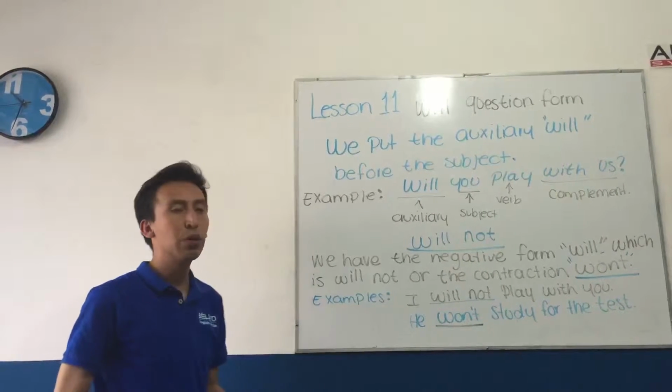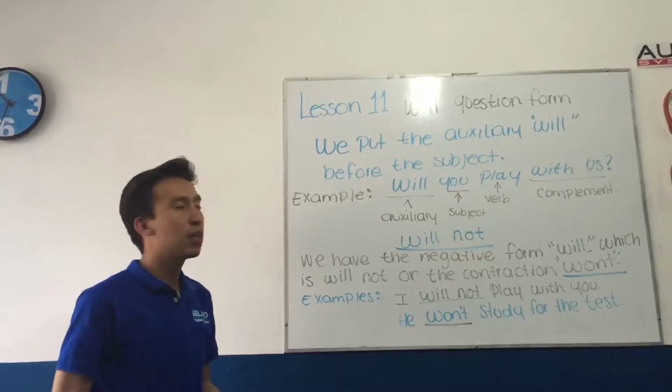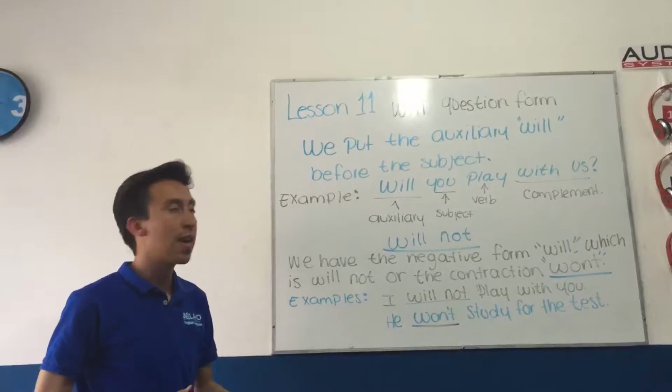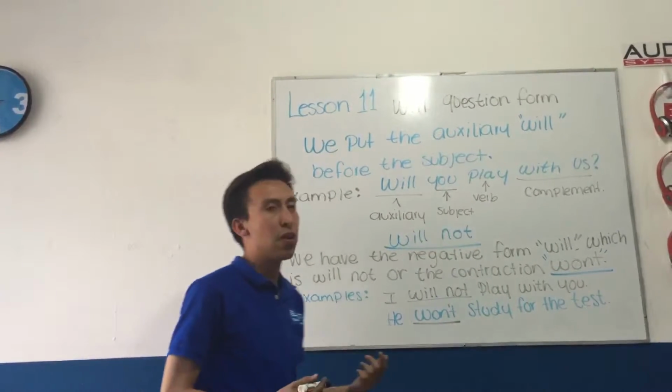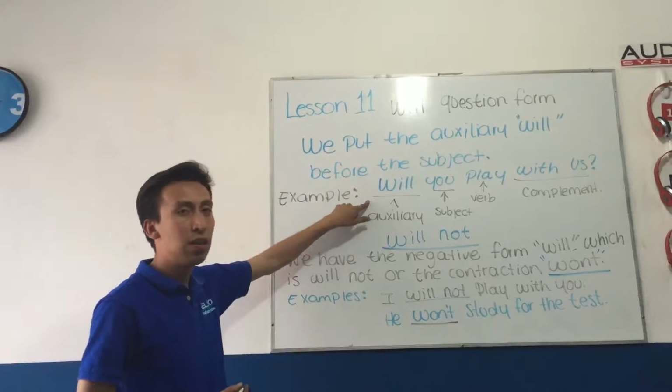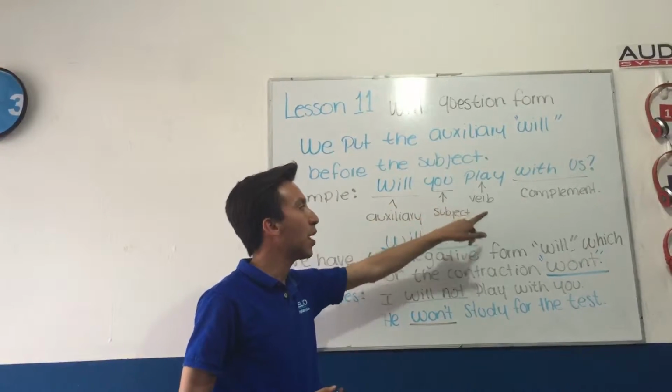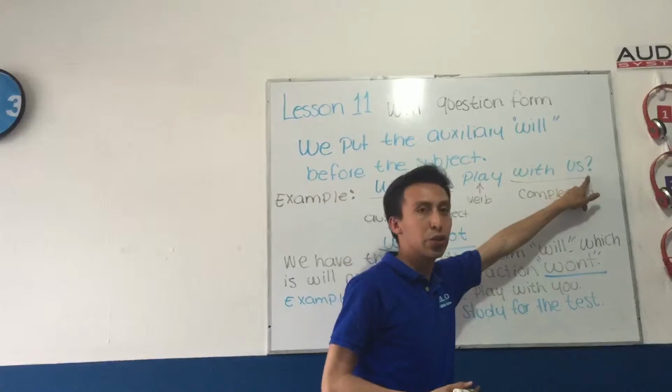Lesson 11. Will question form. We put the auxiliary will before the subject. Example: Will you play with us? We have here the auxiliary will, then the subject, the verb, and the complement with the question mark at the end.